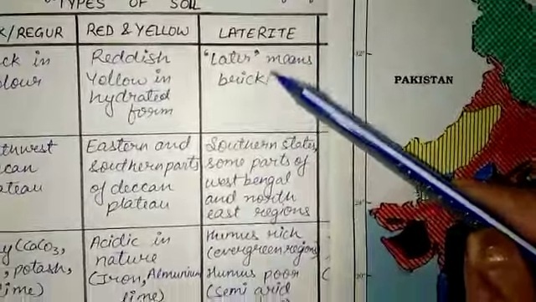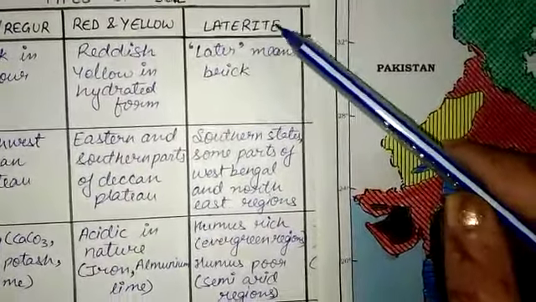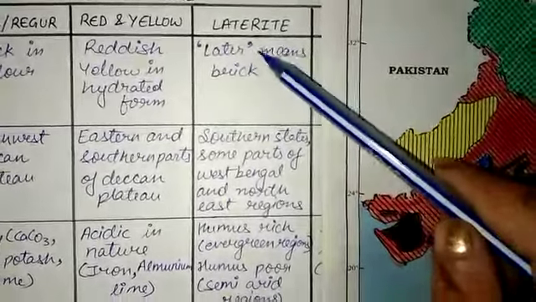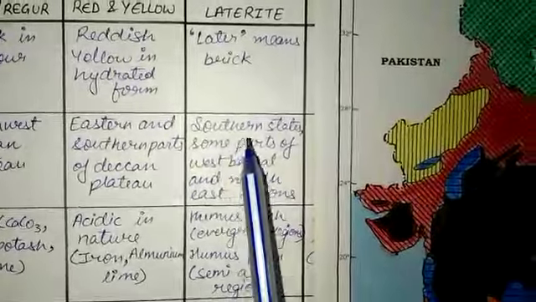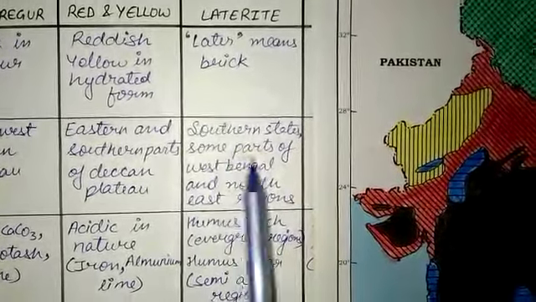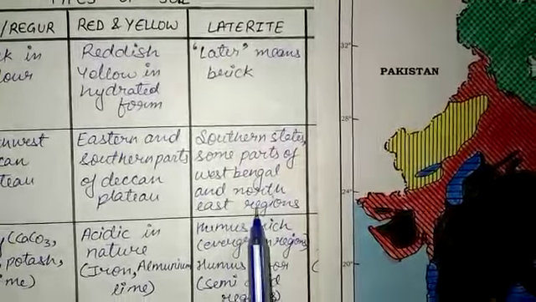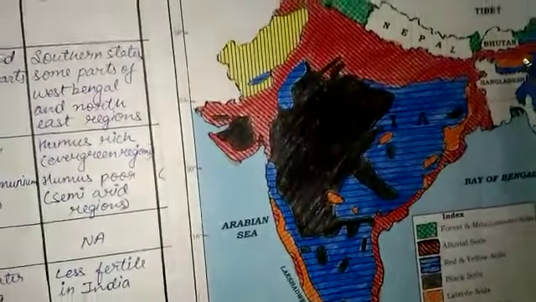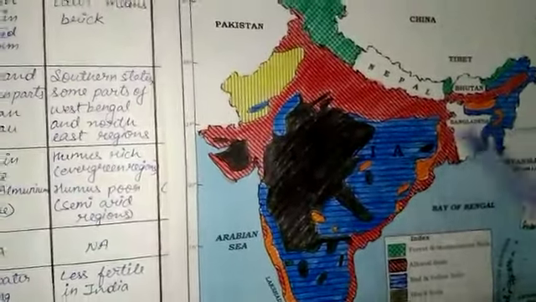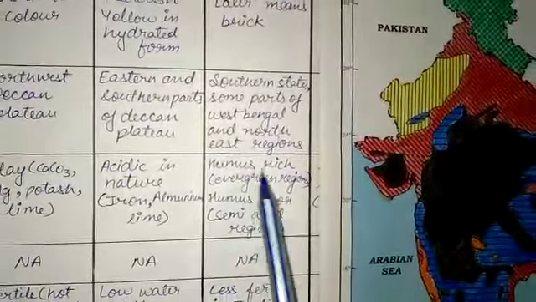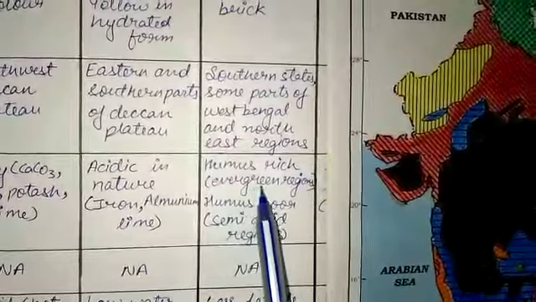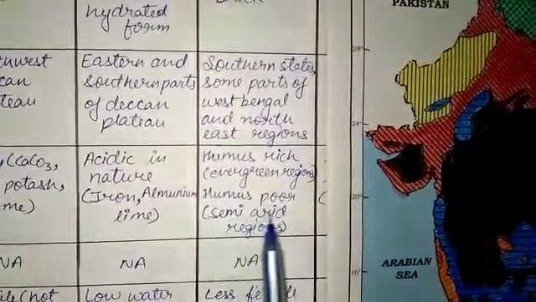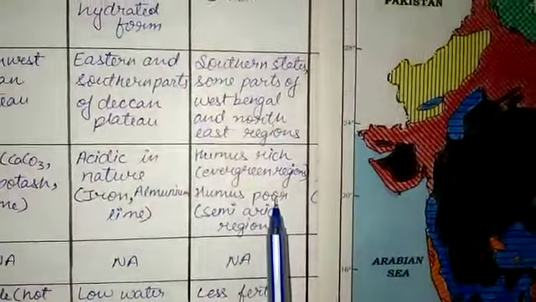The fourth type is laterite. Later means brick. So this is the soil which we use to make buildings or for construction. That is why it is known as laterite, the soil which is used for making buildings. It is found in southern states, some parts of West Bengal and northeast regions. The color orange, as you can see, is showing laterite soil. If the soil is humus rich, then it is found in evergreen regions, and if we find it in semi-arid regions, it will be humus poor.